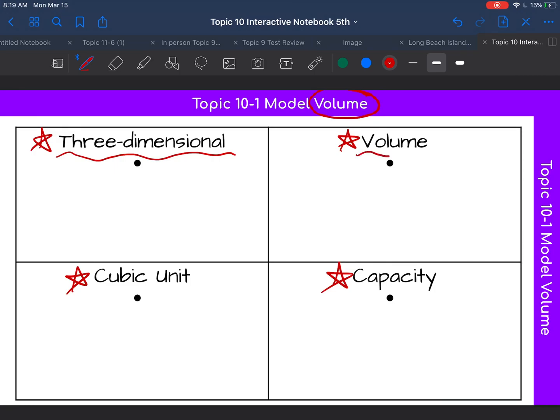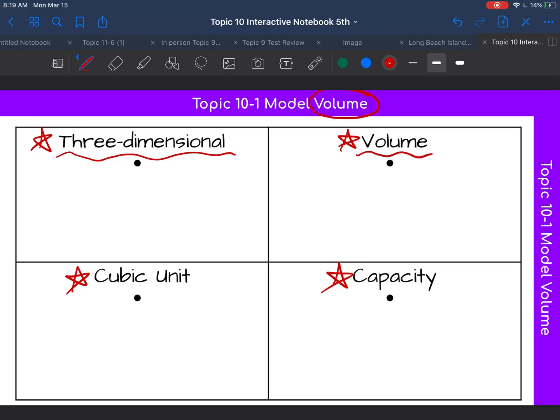Let's look at volume. What are some things that come to your mind when you think of volume? Okay, so let's go back to 3-dimensional. Hopefully you have some things in your notes. Again, these are not wrong. I just asked, what do you think? So I'm going to brainstorm some things that remind me of 3-dimensional.